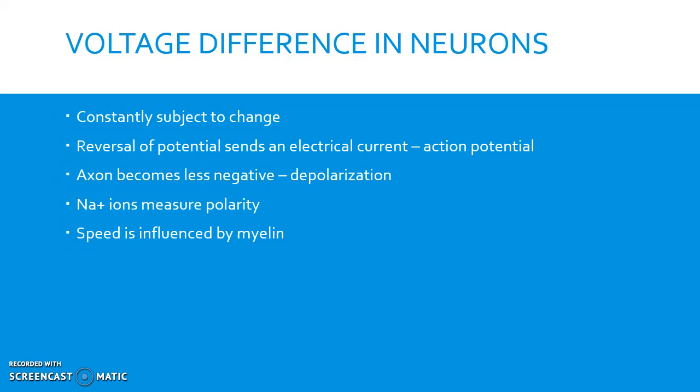Only depolarization of a certain size can depolarize an axon, which is referred to as the threshold for triggering action potential. Inhibitory synapses allow negatively charged ions to enter the neuron, resulting in the neuron crossing its threshold and becoming hyperpolarized. Sodium ions measure how polarized the axon is.